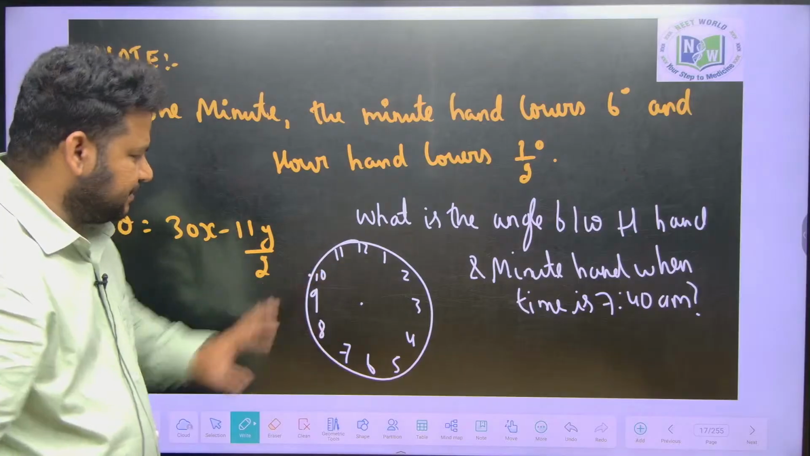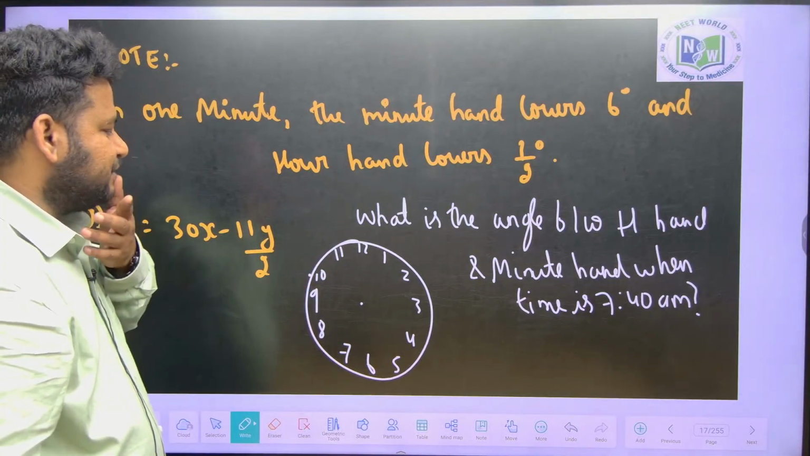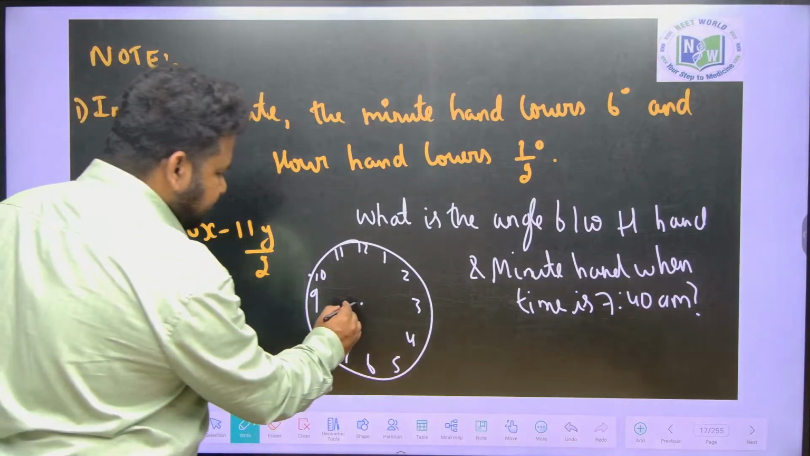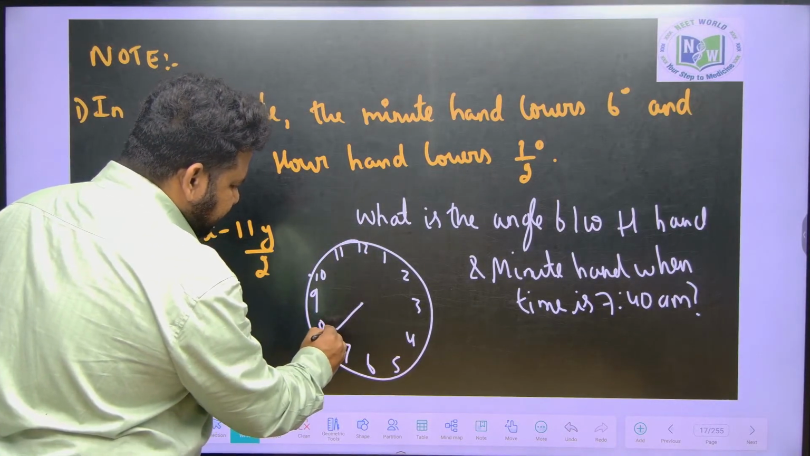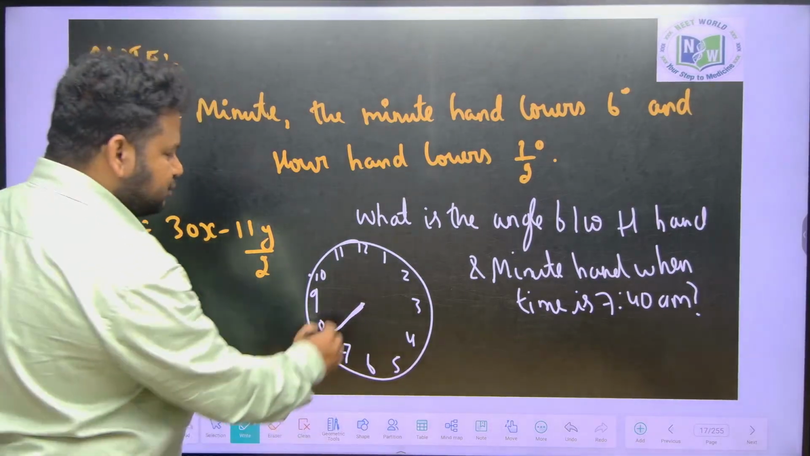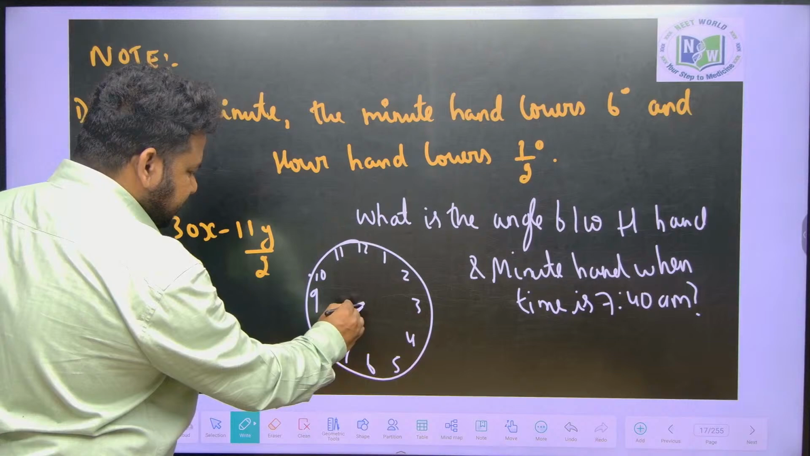I am just writing the time here. Now 7:40 am. 7:40 am means where should the hour hand be? The hour hand should be somewhere here, correct? 7:40 am means the hour hand should be somewhere here. Okay, what about the minute hand, friends? The minute hand should be somewhere near the 8 itself, exactly at 8 it should be there.